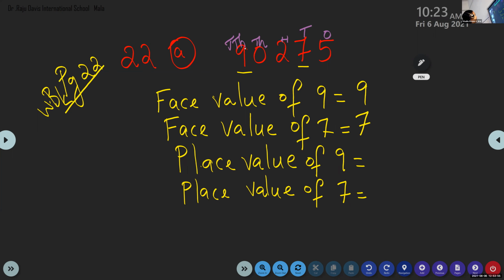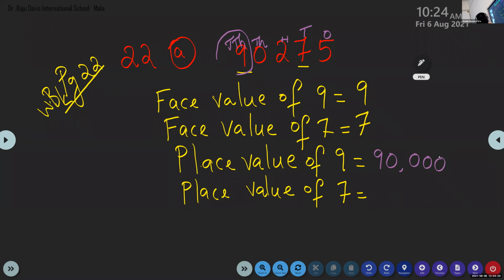Niharika, can you give me the place value of 9? 90,000. Yes, 9 is in which place? 10,000 place. So the answer is 90,000. Children, please check whether your answer is correct or wrong. 90,000.